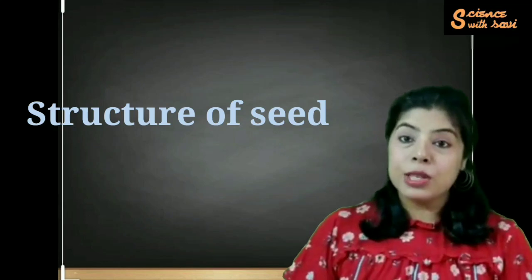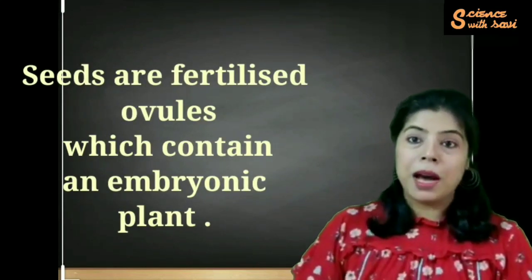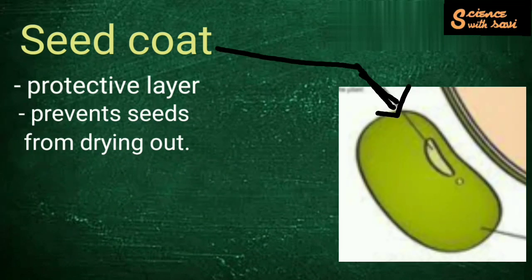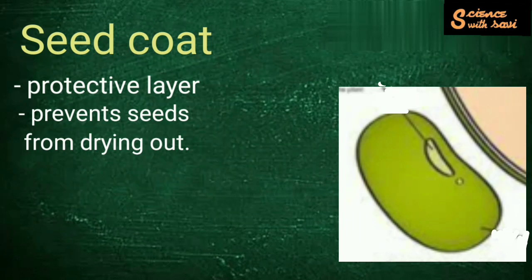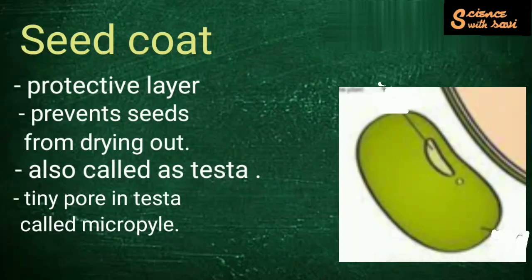The seeds are the fertilized ovules and they contain an embryonic plant which can grow into a new plant when it comes in contact with appropriate conditions. While studying the structure of the seed, I'll show you a diagram and we will go one by one. The seed structure can be divided into three important parts. The outermost layer of the seed is called the seed coat. It is a protective layer which protects the seed from drying out and acts as a protective covering around the seed. The seed coat is also called the testa, and it has a small opening or a pore which is called the micropyle.